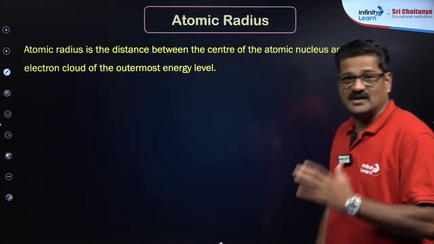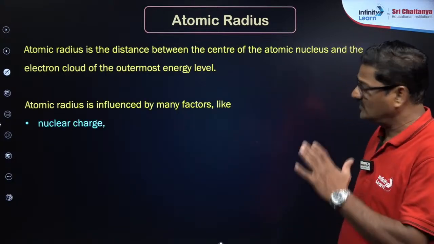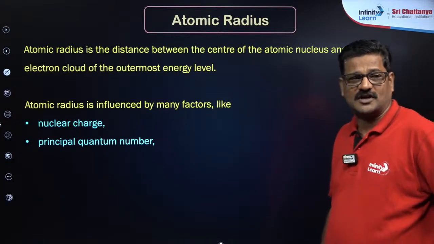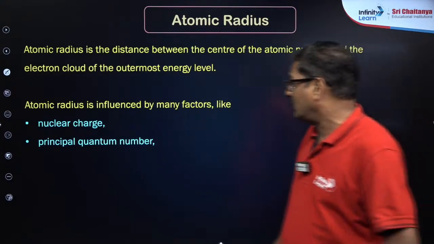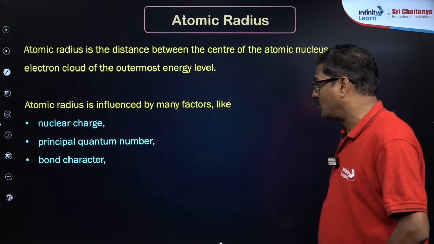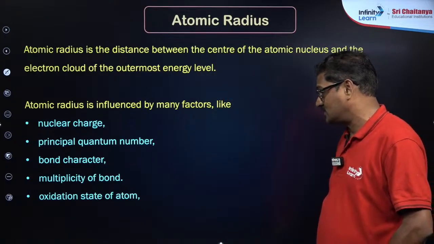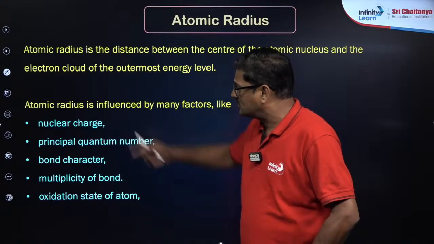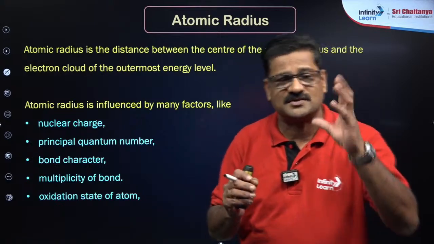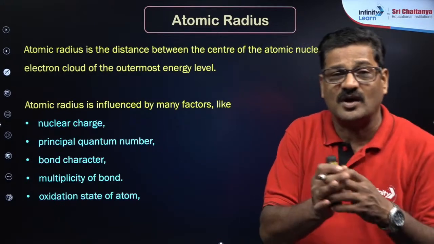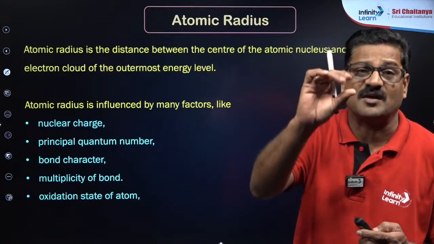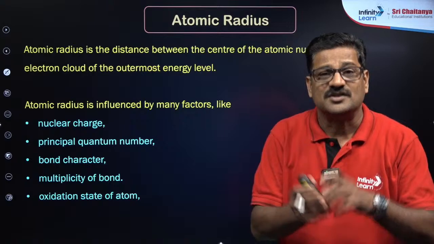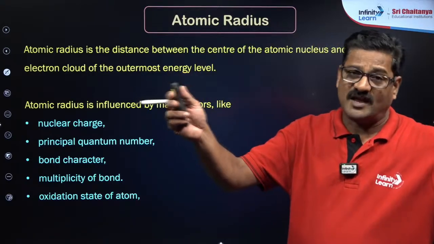Here, for atomic radius, there are three types of atomic radius. Radius is actually influenced by nuclear charge, principal quantum number, bond character, multiplicity of bond, and oxidation state. This is a short recap of yesterday's class. Nuclear charge is the positive charge. If the positive charge increases, the atomic size and atomic radius will decrease. And if the principal quantum number increases, the shell number increases, so the atom size will also increase.